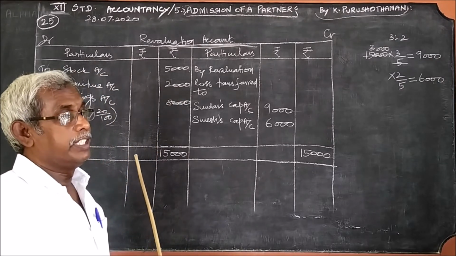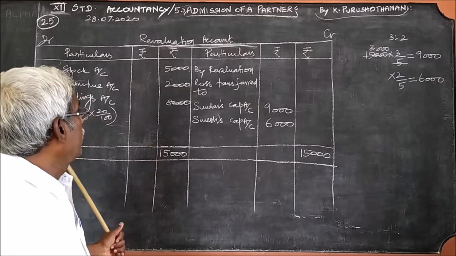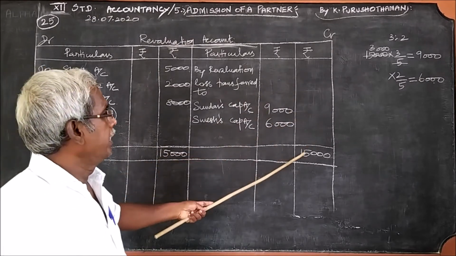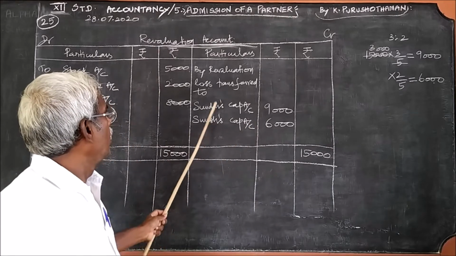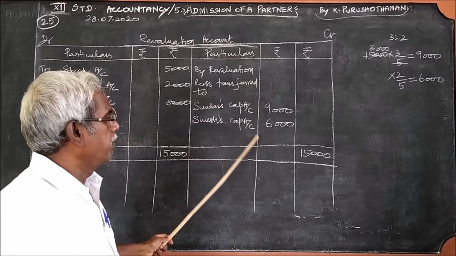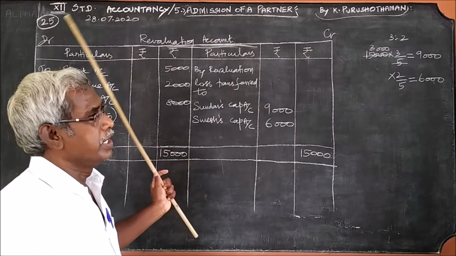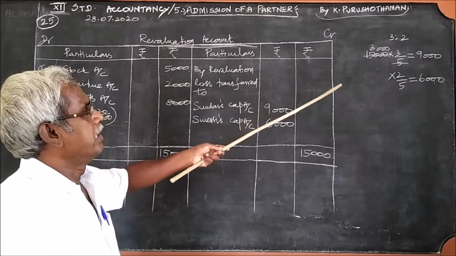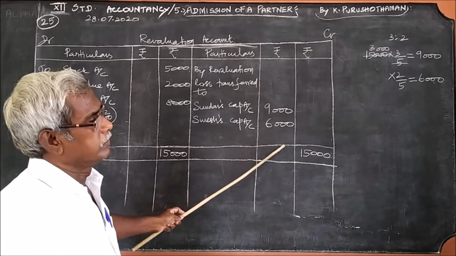And no profit item is available in this problem. So we can close the revaluation account. The total amount is 15,000 here. Here it is 0, you write 15,000. And this 15,000 loss should be transferred to the old partners. The revaluation loss is transferred to Sundar's capital account and Suresh's capital account, that is in the ratio 3:2. 3:2 in the sense 3 by 5, 2 by 5. 3 by 5 is 9,000 and 2 by 5 is 6,000. That's what I have written.